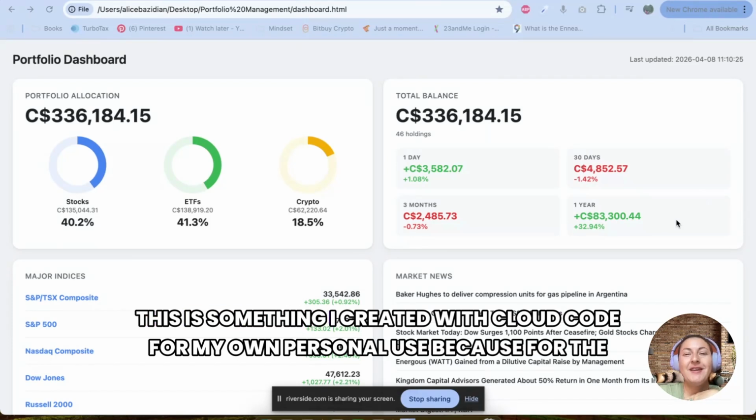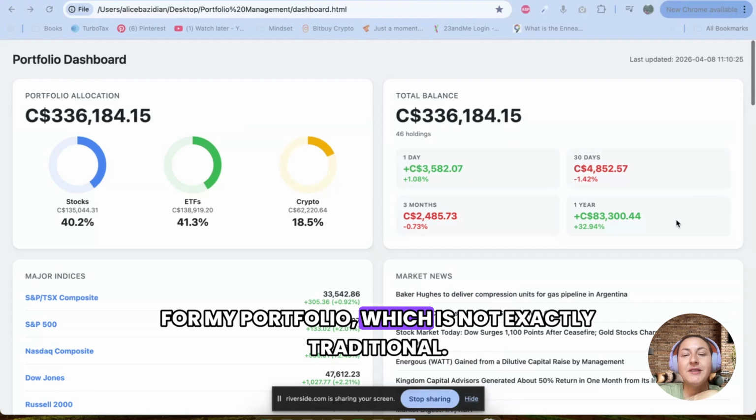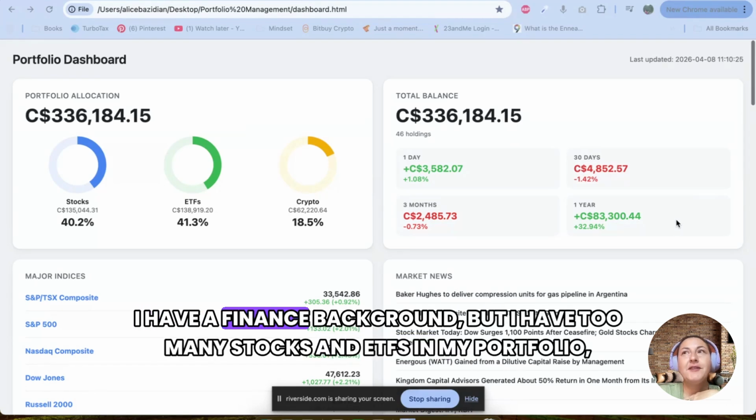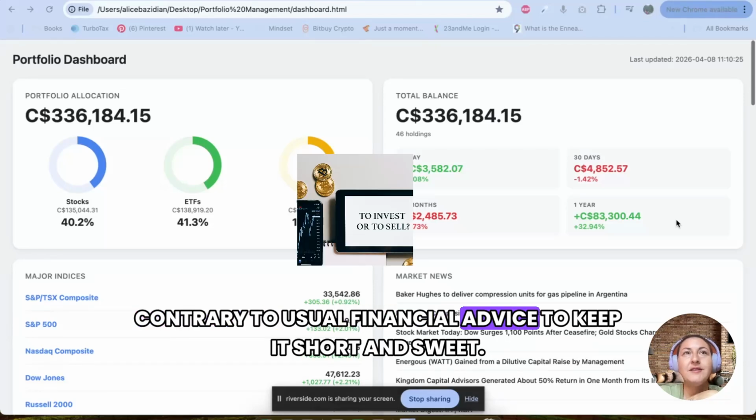This is something I created with Claude Code for my own personal use because for the longest time, I was hoping my bank would provide me with proper portfolio tracking for my portfolio, which is not exactly traditional. I have a finance background, but I have too many stocks and ETFs in my portfolio, contrary to usual financial advice to keep it short and sweet.